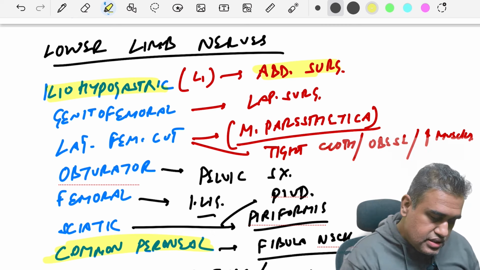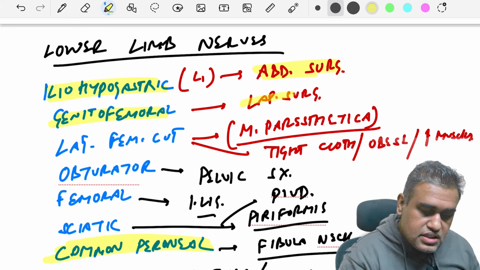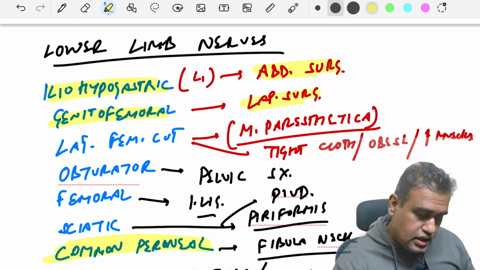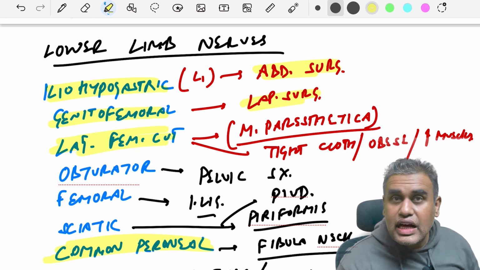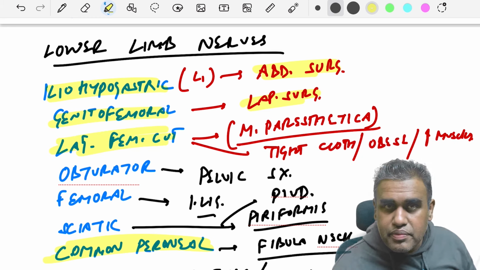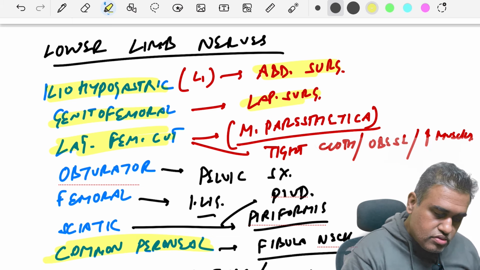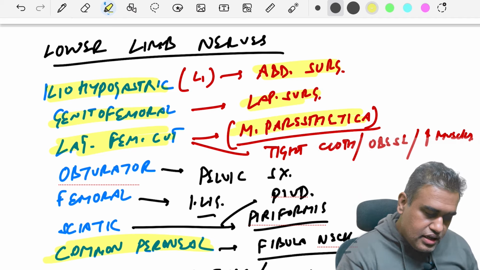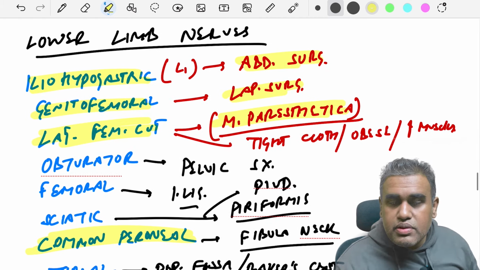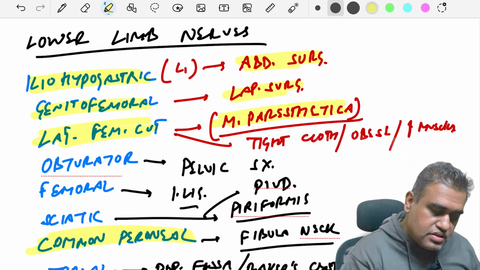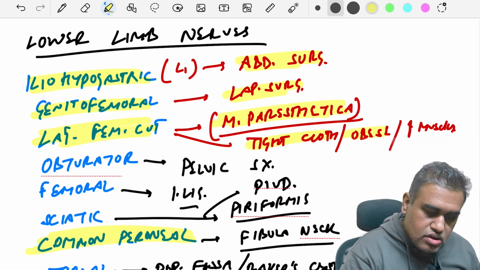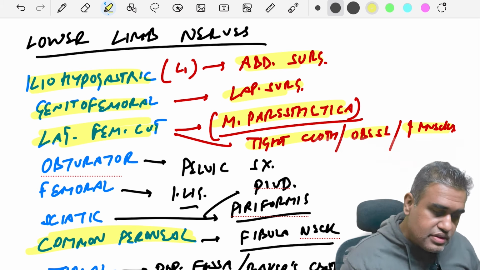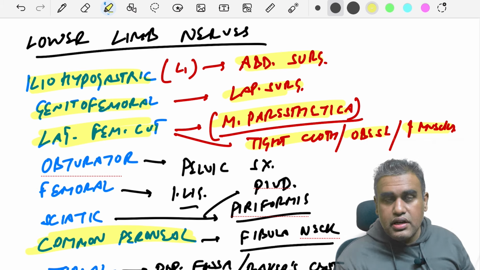Point number 1. Second is genitofemoral nerve, that also can be injured in laparoscopic surgeries, in hernia surgeries. Then you have the lateral femoral cutaneous nerve of thigh, root value L2, L3. For those who are doing PYQs, remember there is meralgia paresthetica over here, right? This lateral femoral cutaneous nerve can be compressed due to tight clothing or in an obese person, or when there is a hypertrophy of the anterior thigh muscles, because this nerve lies very close to the ASIS, anterior superior iliac spine,